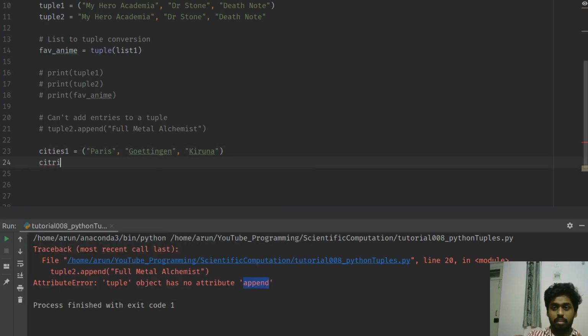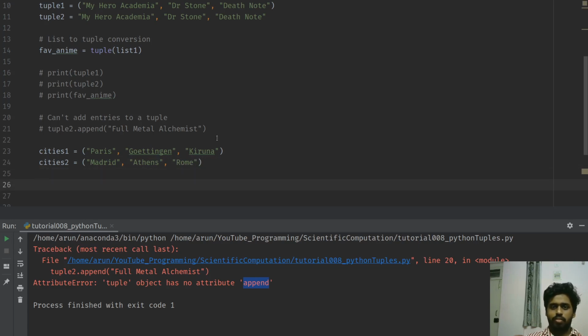Let's say I have a friend of mine, he or she has another list of cities he or she wants to go to. Let's say Madrid, and let's say this person is more of a Greek mythology fan, so wants to go to Athens and also wants to go to Italy, and so wants to go to Rome, let's say. Why not, right? That's a good choice.